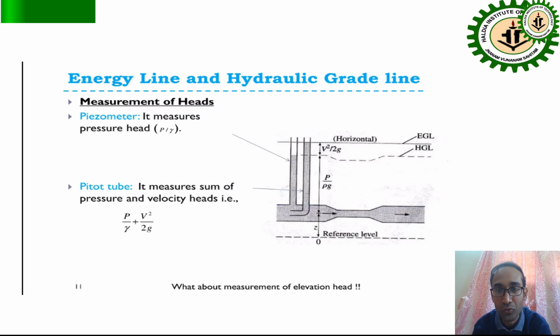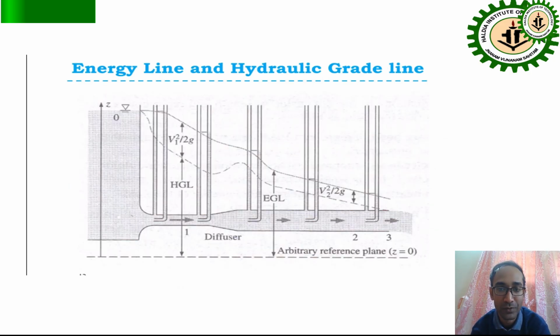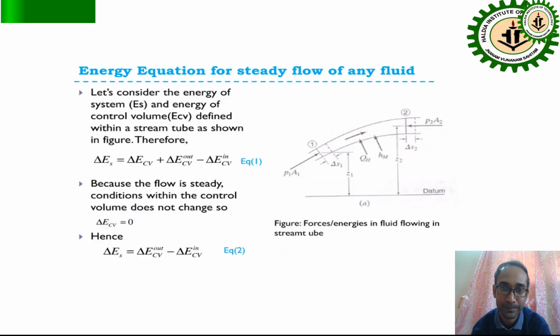The upper line is the EGL, the energy grade line, and the lower dotted line is the HGL, the hydraulic grade line. With the pitot tube, we can measure the pressure and velocity head, P by gamma plus V square by 2g, from the reference line. So from this arbitrary reference line, the HGL and EGL can be measured.